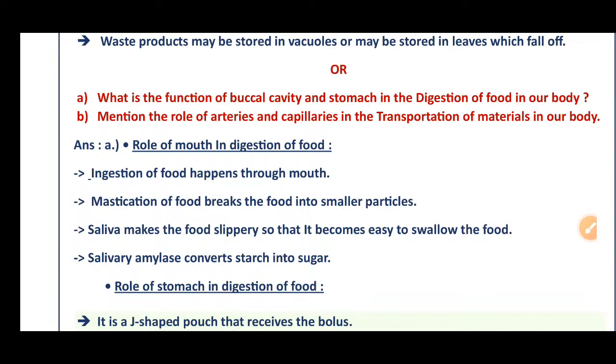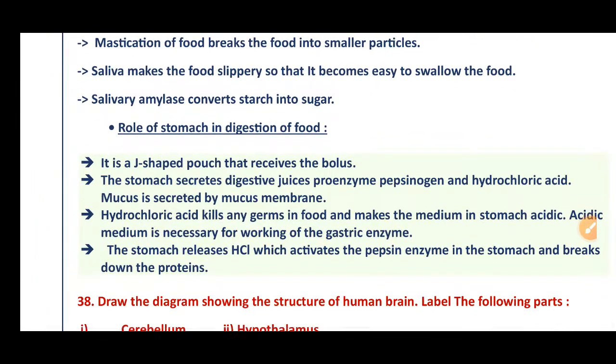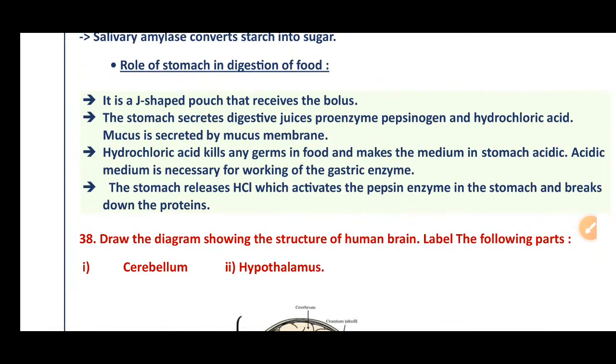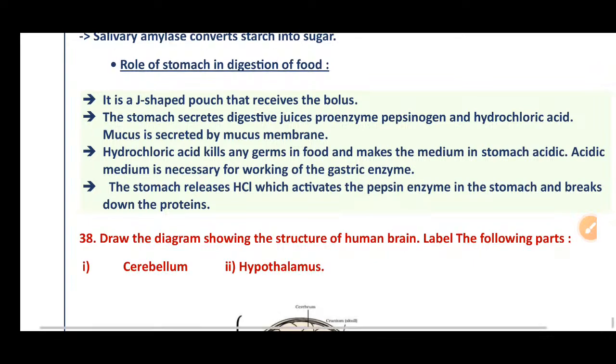Then the role of the stomach in digestion of food. It is a J-shaped pouch that receives the bolus. The stomach secretes digestive juices, proenzymes, pepsinogen and hydrochloric acid. Mucus is secreted by the mucous membrane. Hydrochloric acid kills any germs in food and makes the medium in the stomach acidic. The acidic medium is necessary for the working of the gastric enzyme. The hydrochloric acid activates the pepsin enzyme, which breaks down proteins. A very clear answer.